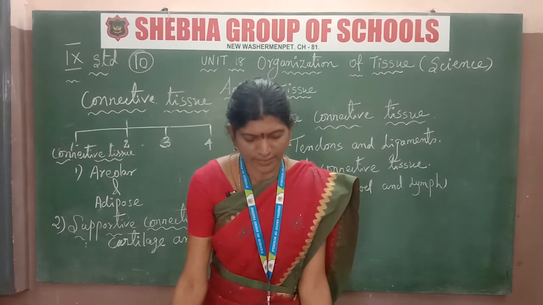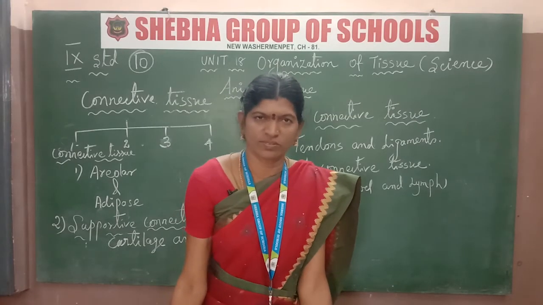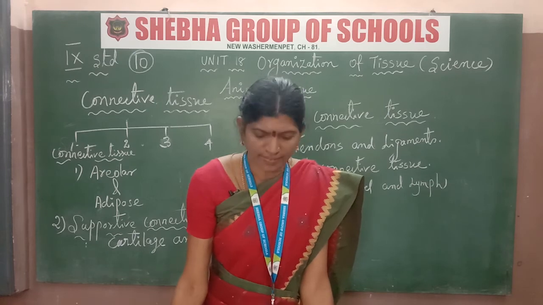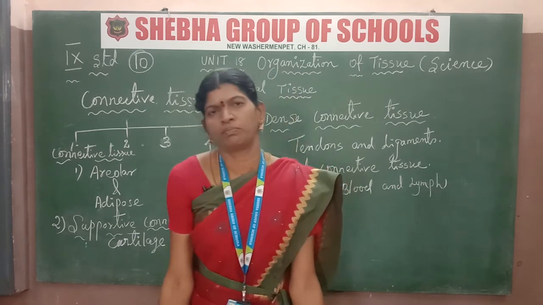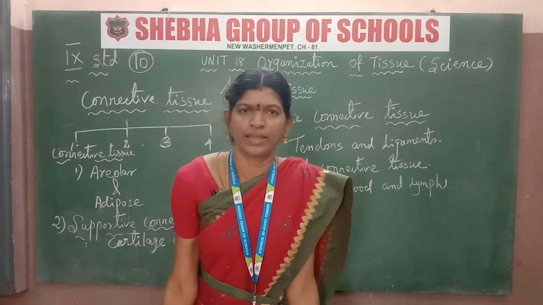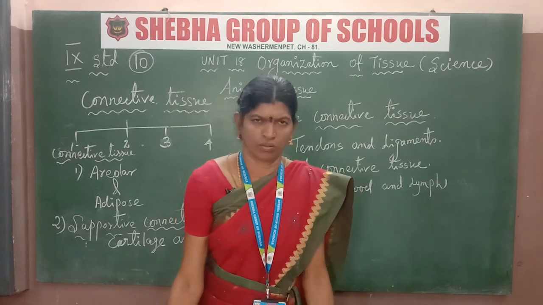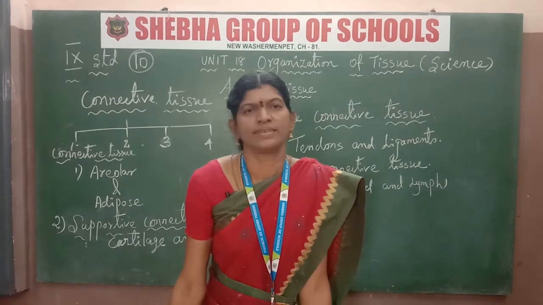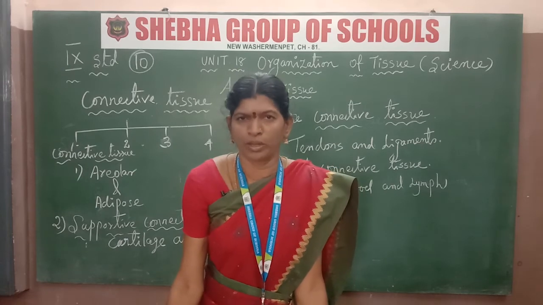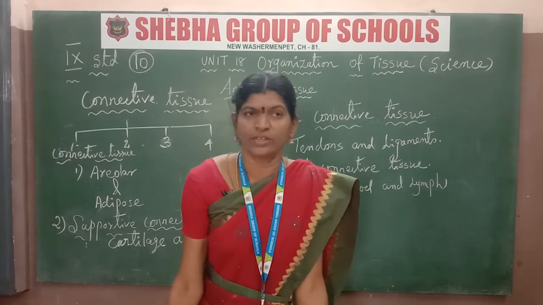Listen children, today in animal tissues we finish the class. Epithelial tissue, simple epithelium, compound epithelium, and then connective tissue. All finished in this class: simple epithelial tissue, compound epithelial tissue, and connective tissue.